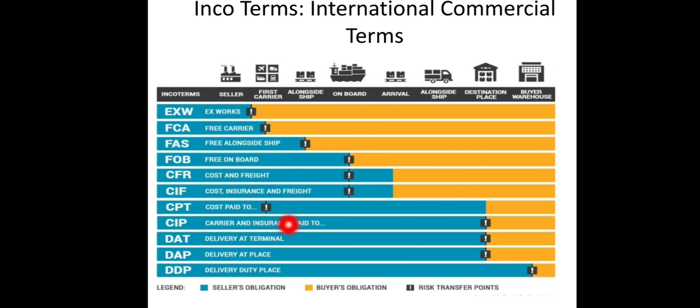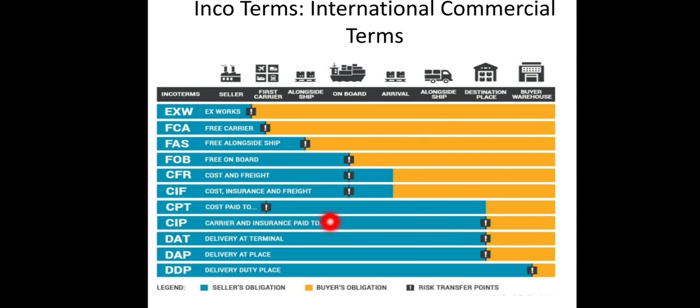Now the difference between cost paid to and carrier and insurance paid to is that in cost paid to, once the goods leave the premises of the seller, then he only pays for the cost of all the rest of the activities till it reaches the customer, but the responsibility or the risk will be in the hands of the importer. Whereas in carrier and insurance paid to, the exporter will bear the cost as well as the risk. If anything happens to the goods, if any of the process is not properly followed, if the government puts any fines,